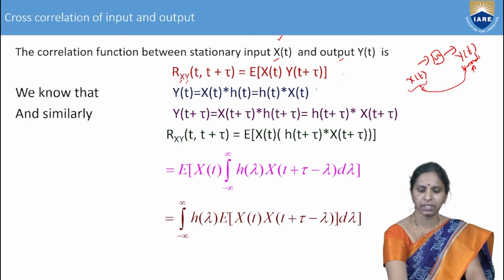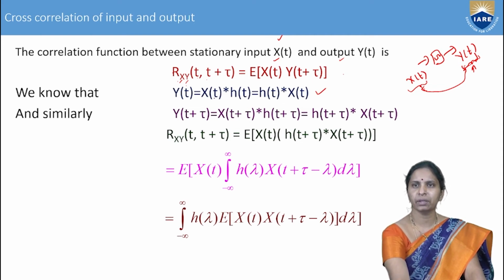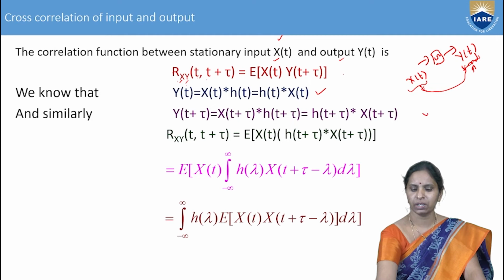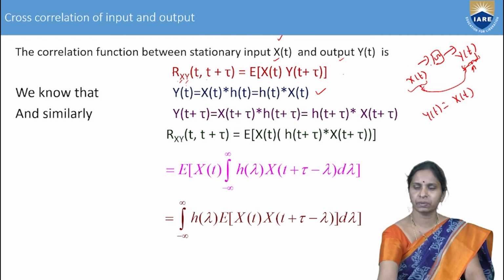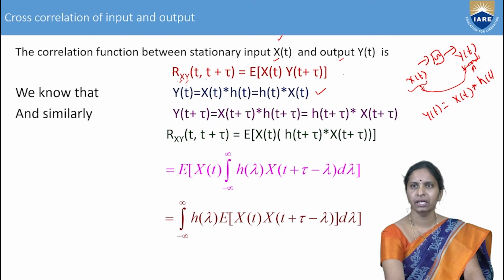Now, what is y of t? You know that it is nothing but the convolution of the input signal x of t and its impulse response. The response of the LTI system is y of t equals the applied random signal x of t convolved with its impulse response h of t. Therefore, y of t is x of t convolution h of t, or else h of t convolution x of t, because convolution satisfies the commutative law.